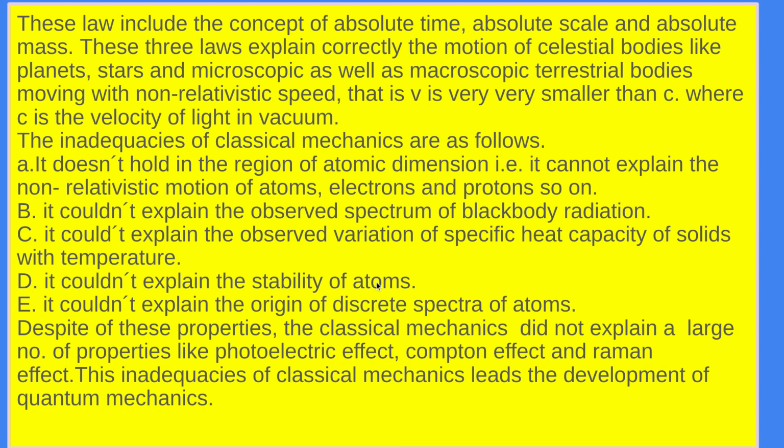Nothing was told about this in classical mechanics; the stability of atoms is described only in quantum mechanics. So it is an inadequacy of classical mechanics.